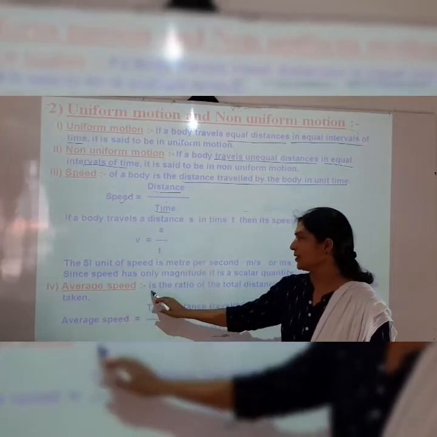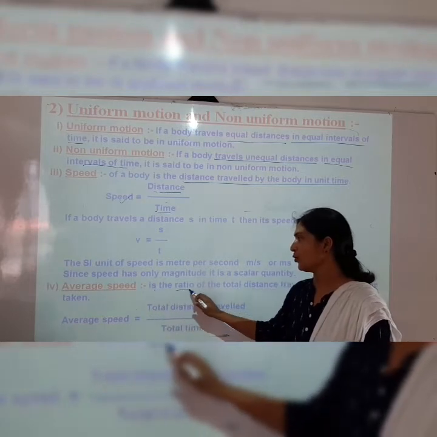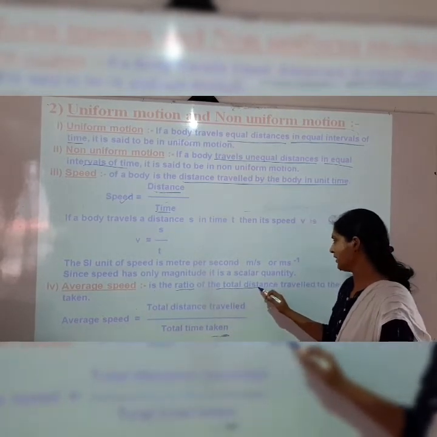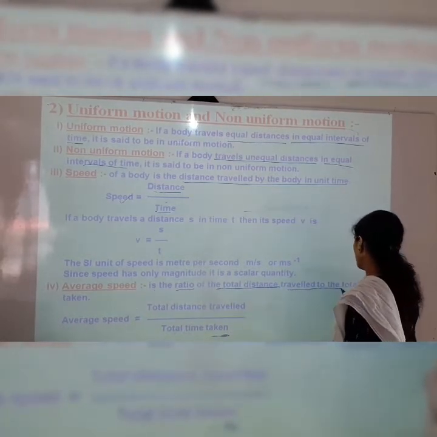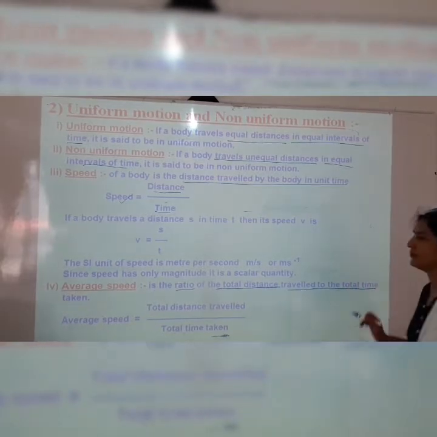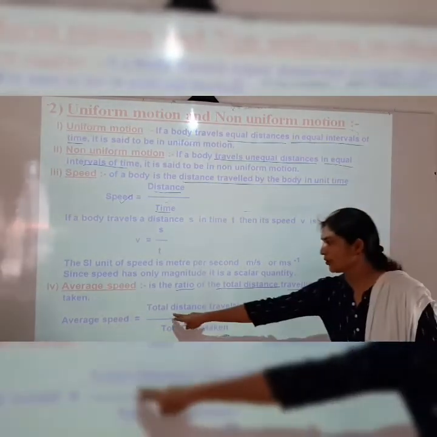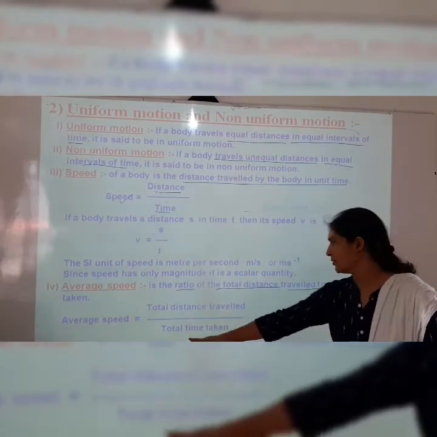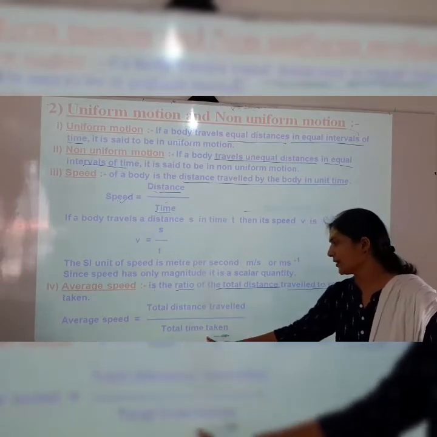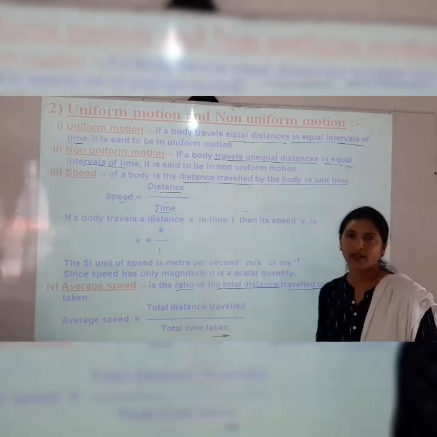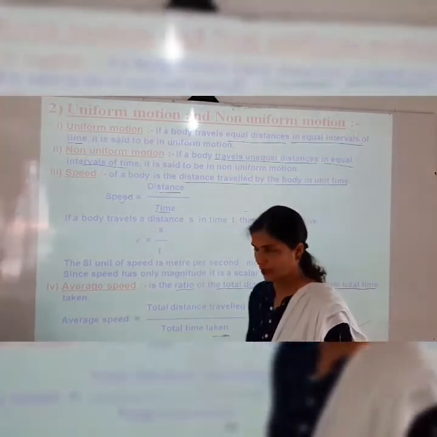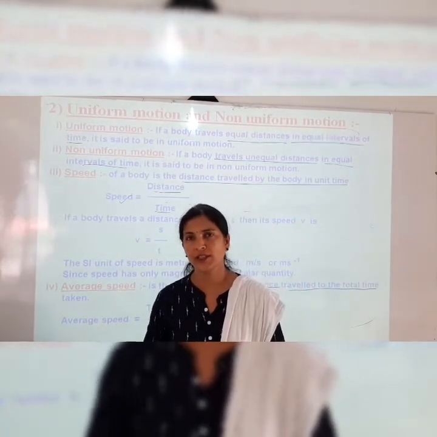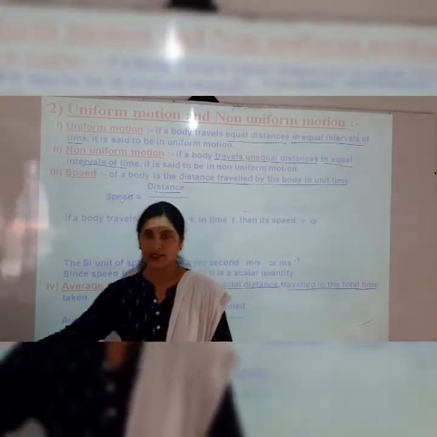Average speed is the ratio of the total distance travelled to the total time taken. So this term you have already learned in the previous class.